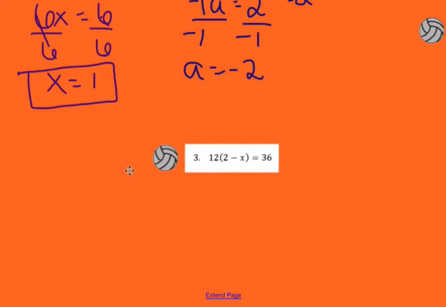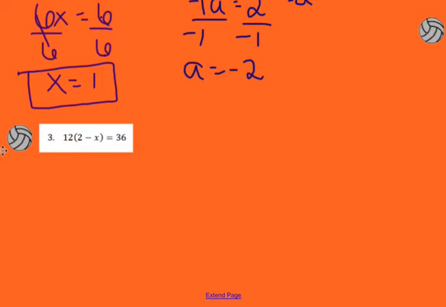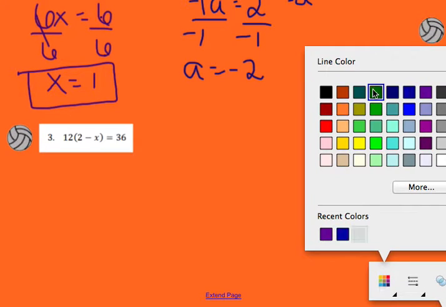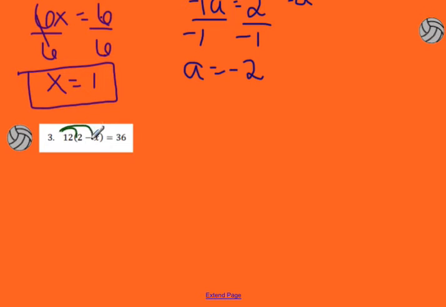We're going to grab this one and bring it down here. For number 3, I'm going to have to do some distributing. I need to take this 12 and apply it to everything in the parenthesis that follows. So I'm going to do 12 times 2, which gives me 24, minus 12 times negative x, which is going to give me a negative 12x. Now that's equal to 36.